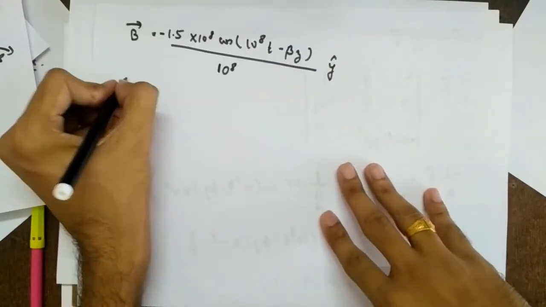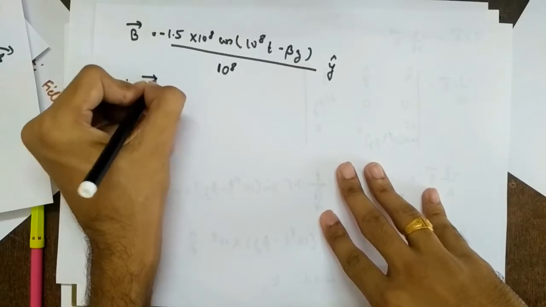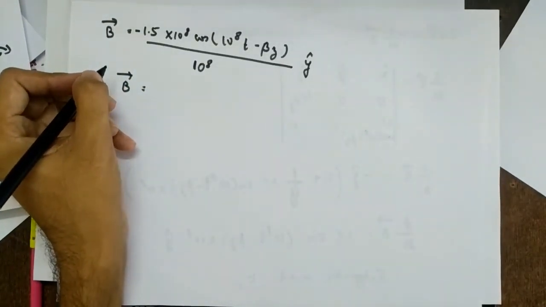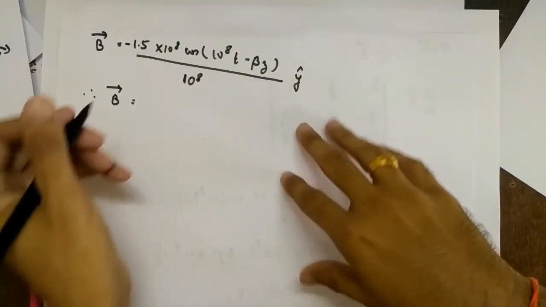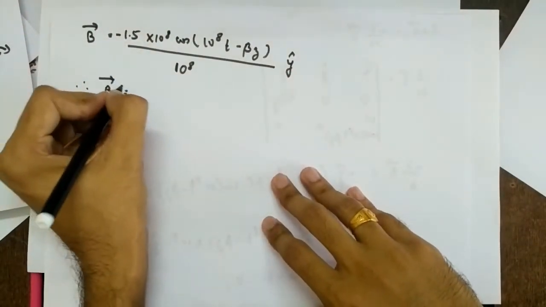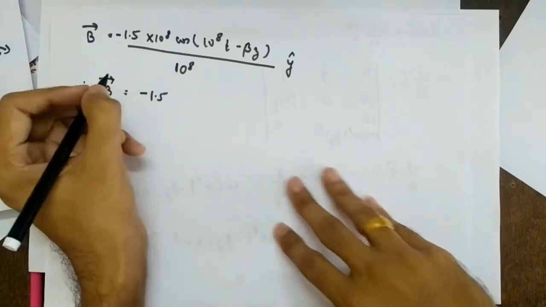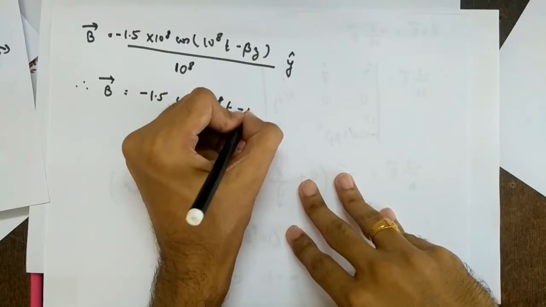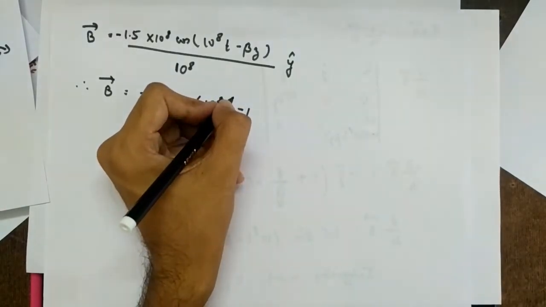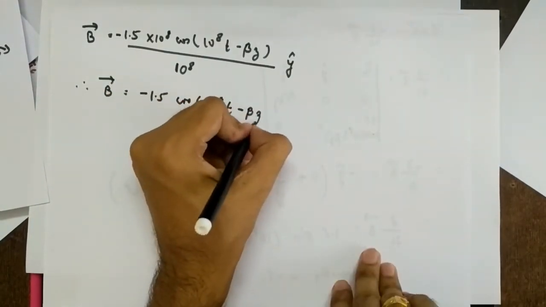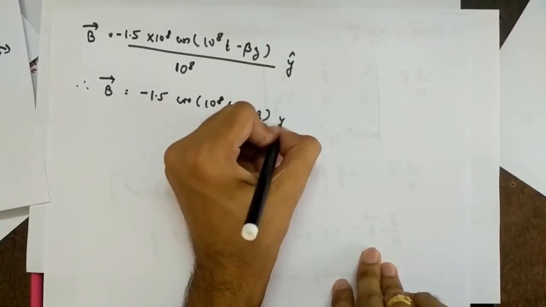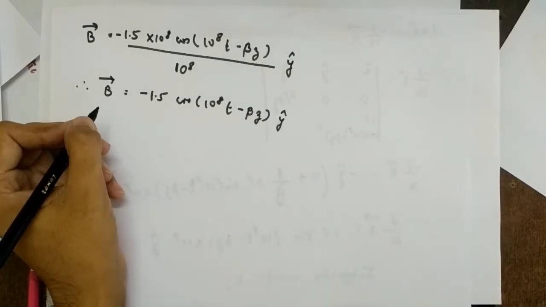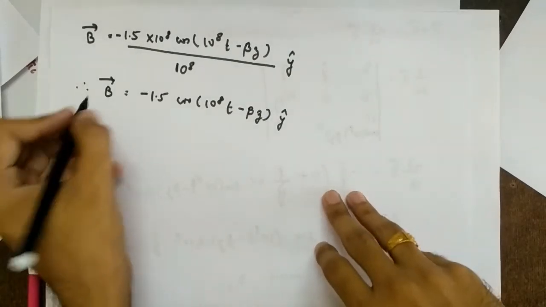So therefore B vector equal to, 10 raised to 8 will get cancelled. So minus 1.5 cos of 10 raised to 8t minus beta z y cap. Right?